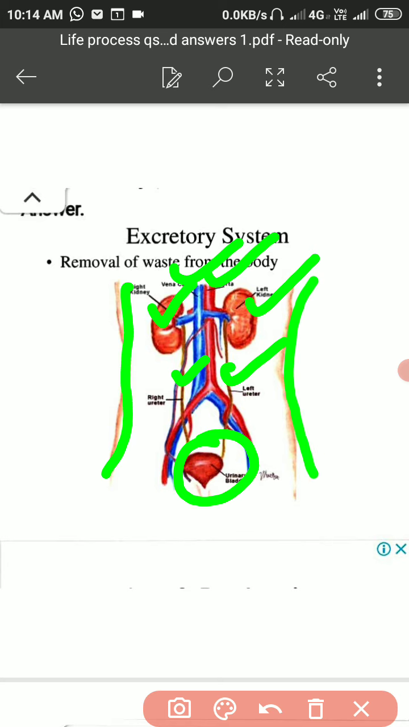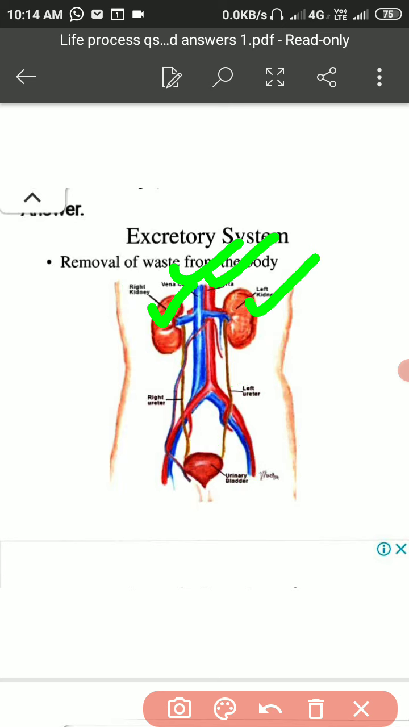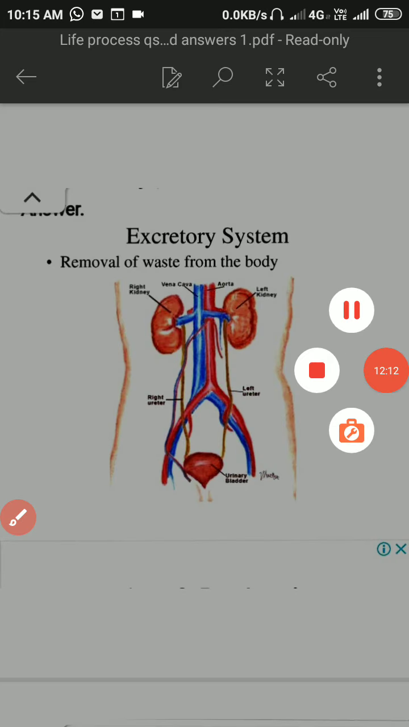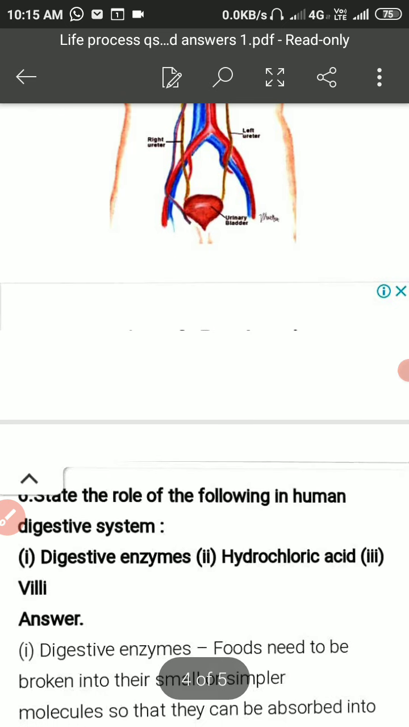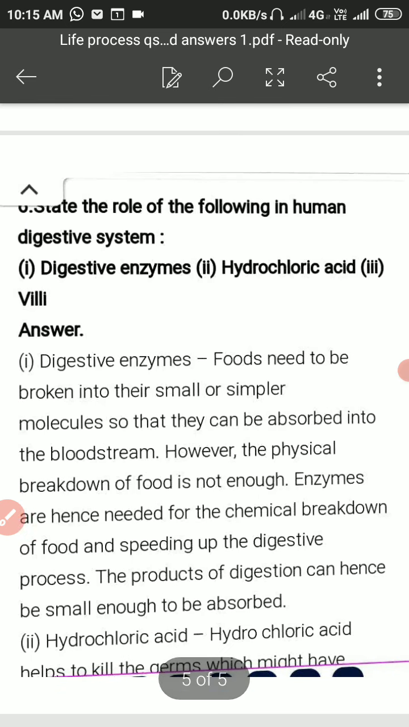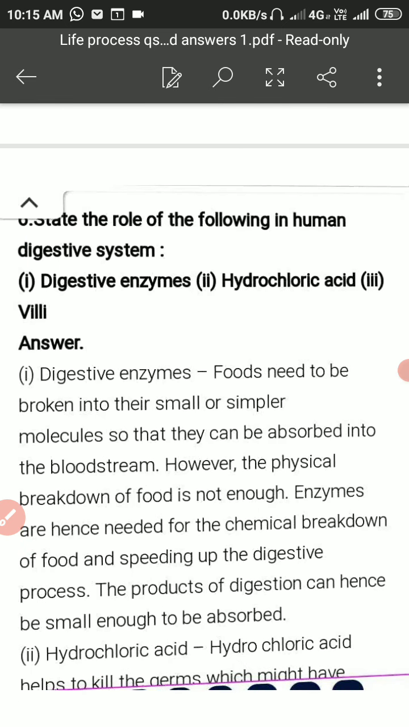And now, dear students, the purpose of this excretory system is to remove the waste from the body. That is for the removal of waste from the body. So students, you have to take this into consideration so that you will be able to answer this question.